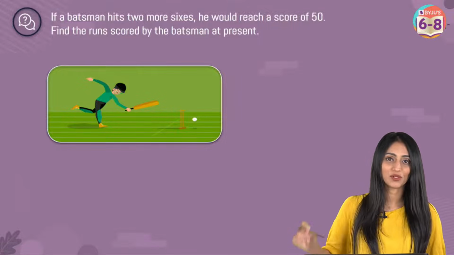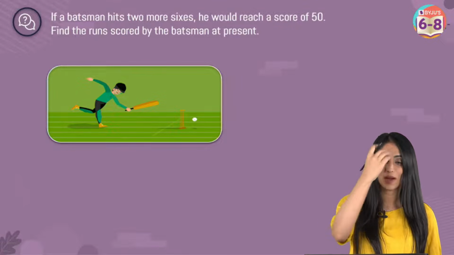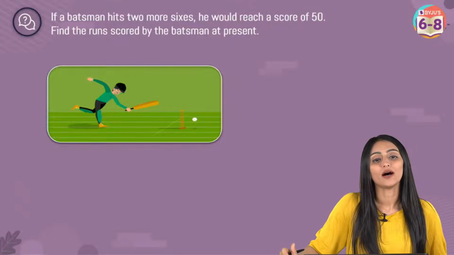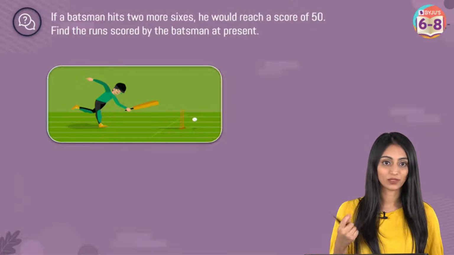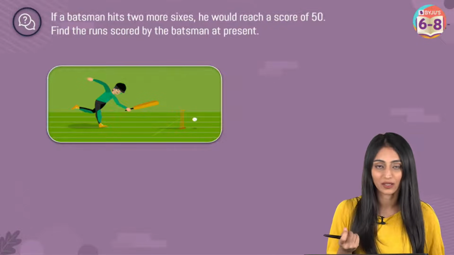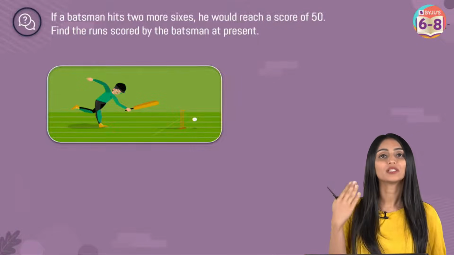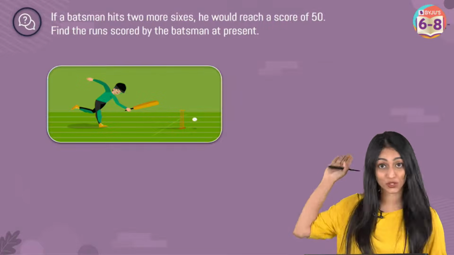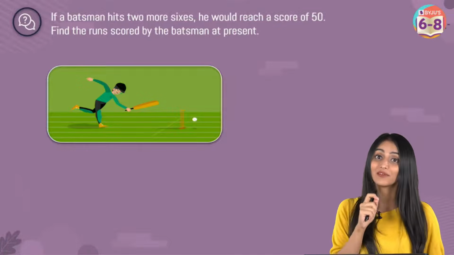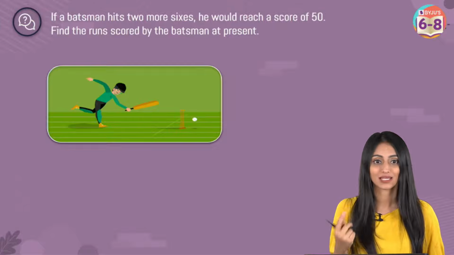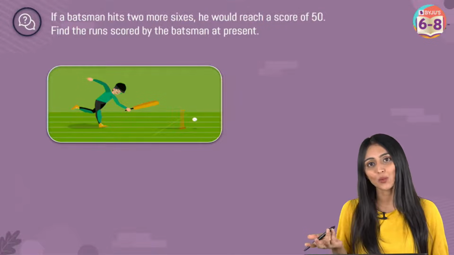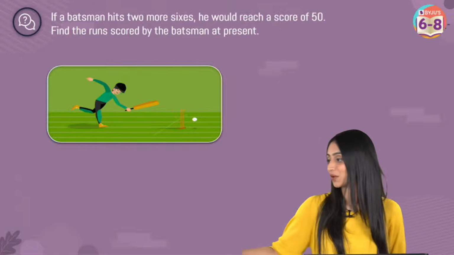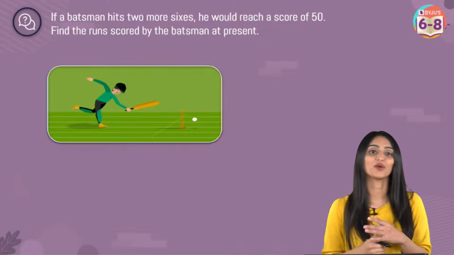Okay, Shaurya, I'm sorry, I'll just go back to the previous one. What is X in the previous one? See, X was basically the unknown that we were trying to find there. So we could have assumed some other variable as well, but already in the options on the right side, the equations were given in terms of X. That is why we used X there, right? Otherwise, if you do not have the options, you can assume whatever variable you want to. It's not a hard and fast rule that you have to assume X only.